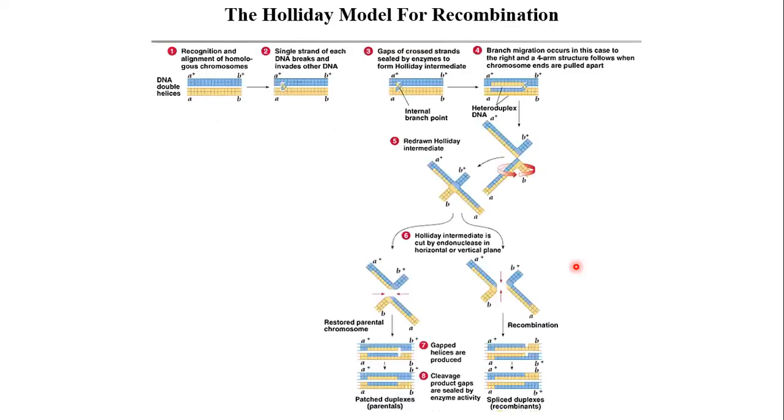So to explain that, there are models proposed to explain how this process exactly happens. Here we are going to see the Holliday model of recombination. Robin Holliday proposed this model originally. Then other scientists have modified the Holliday model. So this model basically explains how homologous genetic recombination happens, how that physical exchange takes place.